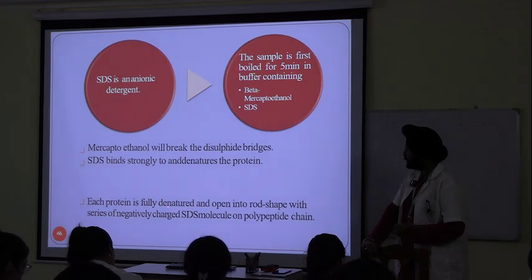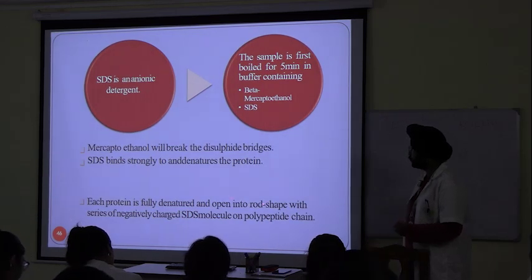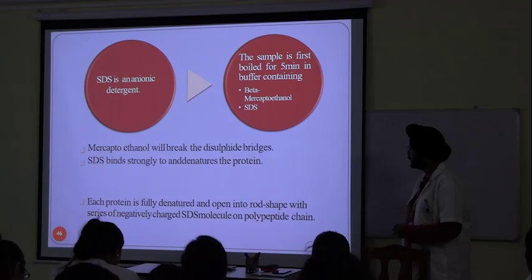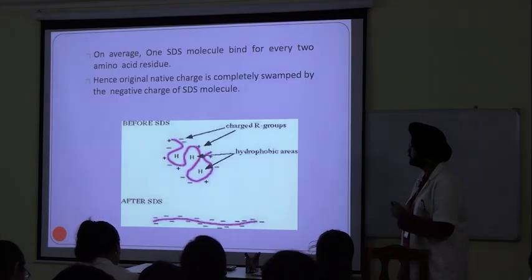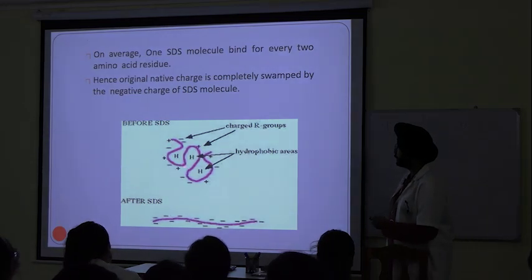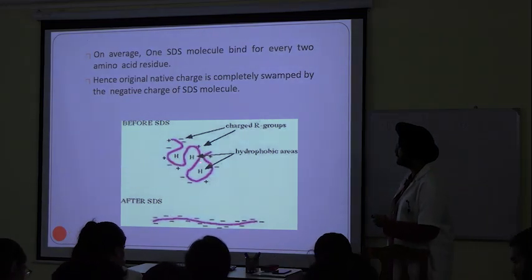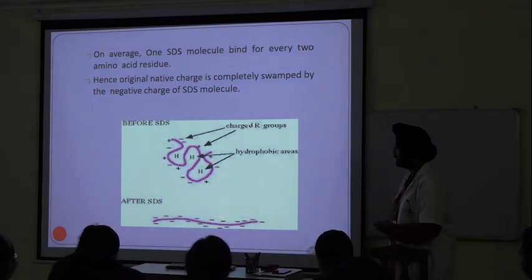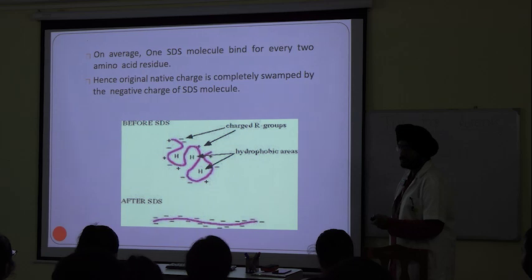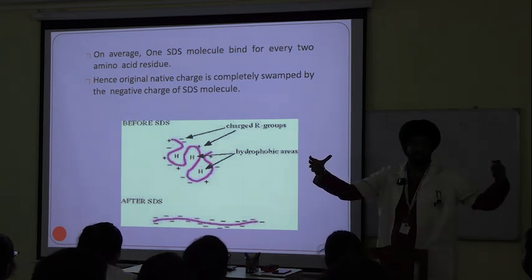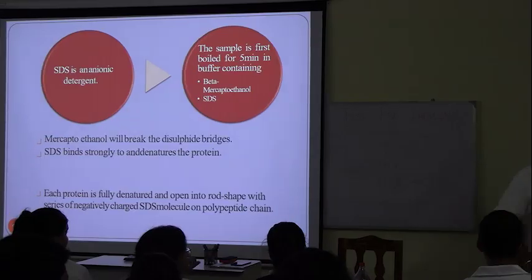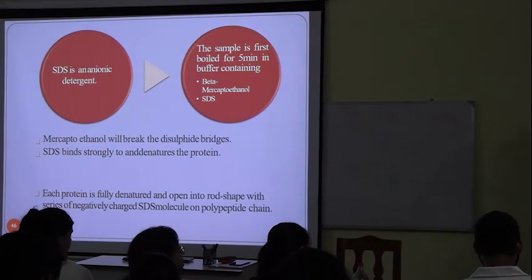Each protein is fully denatured and opened into a rod shape with a series of negatively charged SDS molecules on the polypeptide chains. See, before boiling, the protein was looking like this. And after boiling with SDS, it is fully negatively charged and open in a primary structure. Where you have written all those properties.